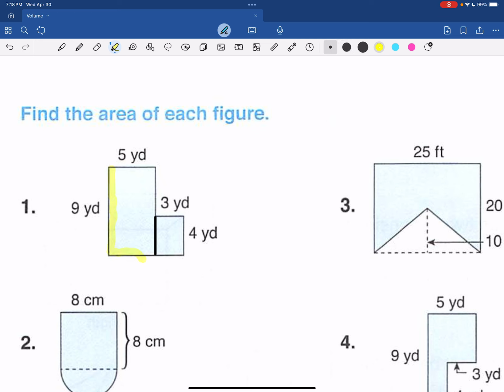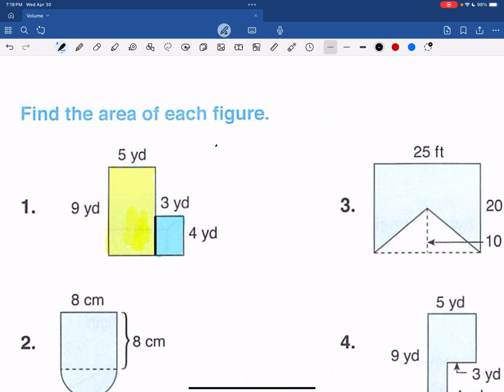So here we go again with this pen. Let me take the cover off. I'm going to try that one more time. So in this rectangle, I'm making it yellow just so we can see it and I can refer to it. Area is this inside space, and this is a rectangle. And then I have this little rectangle that I'll make blue. And to find the area of this thing, we have to add these two pieces together.